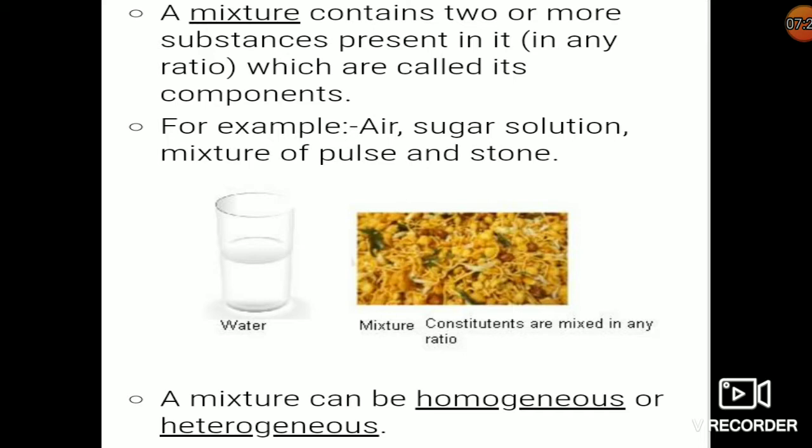For example, this is a mixture, or you can say chana mixture. Here from this part, if you take a spoon, then you will be getting two nuts, along with the other substances, other pulses and all. If you are taking the spoon from here, you are getting three nuts. So see the composition, this is a complete mixture but the composition is different at different parts. So this is an example of a heterogeneous mixture.